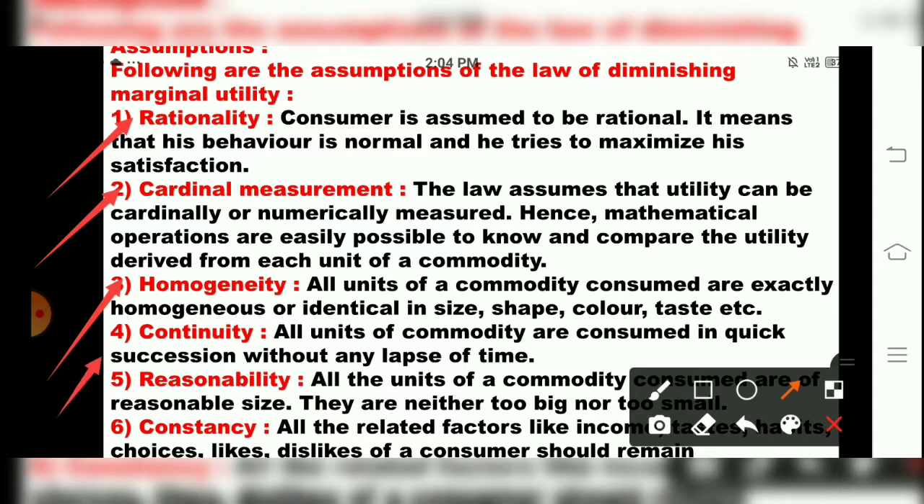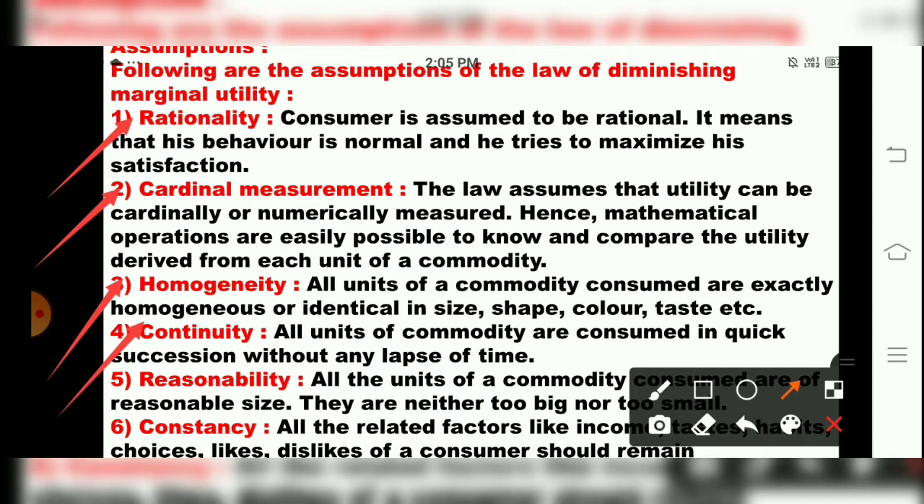Then the fourth point is continuity. It means all units of a commodity should be consumed quickly without any lapse of time. Then only the law of DMU will be applicable. As I gave you the example of mangoes, in a day I immediately ate 10 mangoes. I did not waste time. I was hungry and I ate 10 mangoes one by one. Then where will my utility stop? When I am satisfied with 10 mangoes, my stomach is full. After that I will not eat the 11th or 12th mango at all. It will come in a negative way.